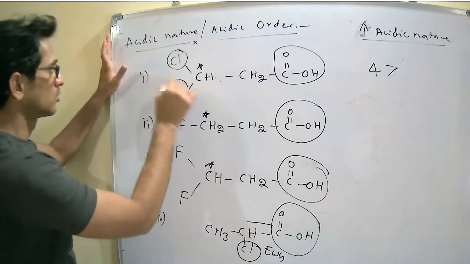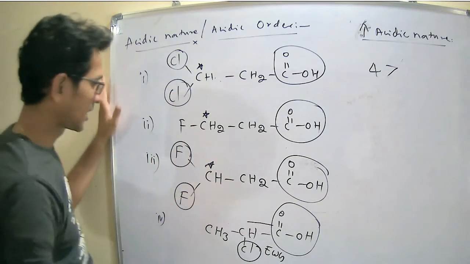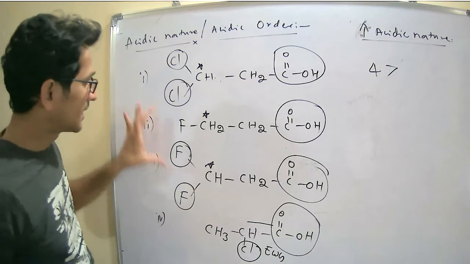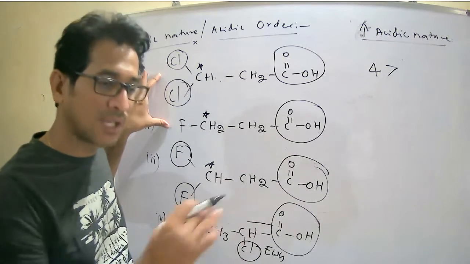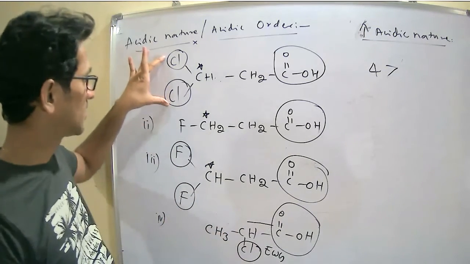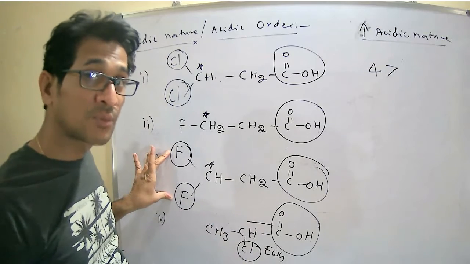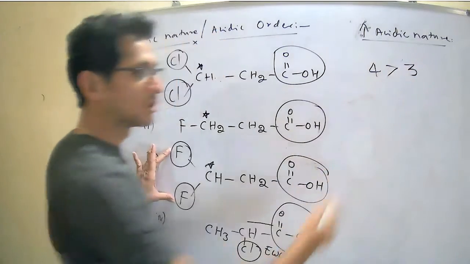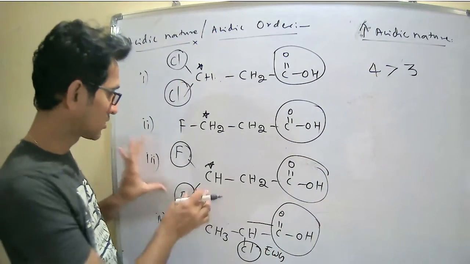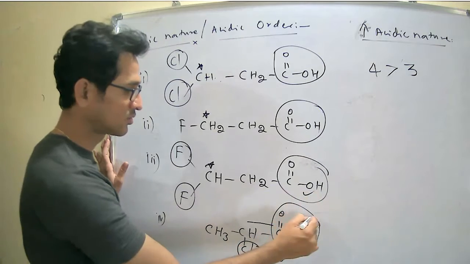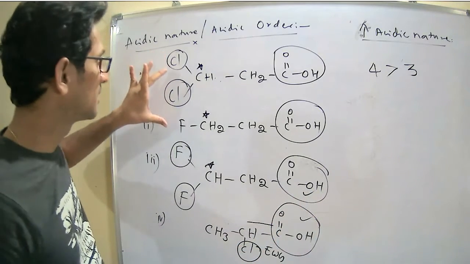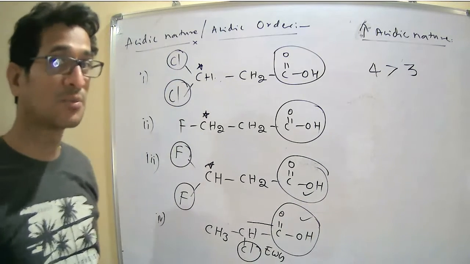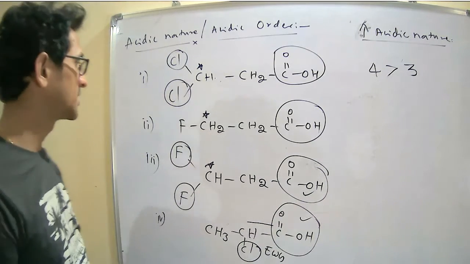Two electron withdrawing groups in the first compound and two in the third compound. Now, once the number is also the same, then go to the charge. Among fluorine and chlorine, which is more electronegative, the stronger electron withdrawing group? Fluorine. Therefore the third one is more acidic. These two are competitive. Now the competition between these two: among these two, which is more acidic?